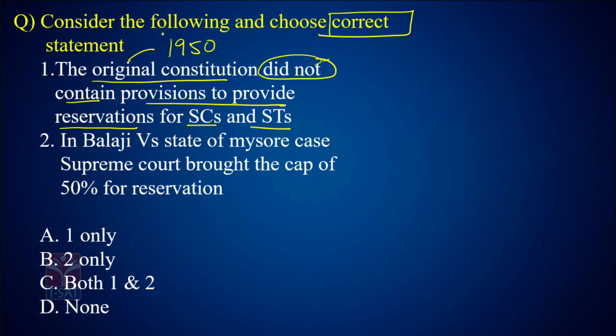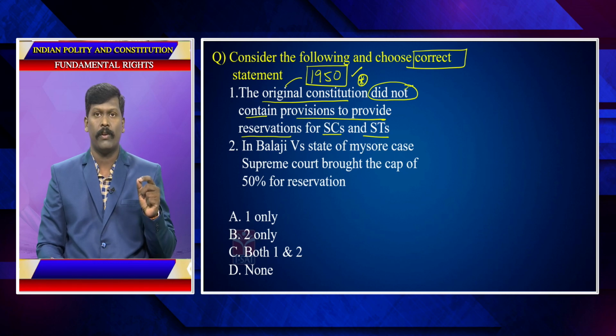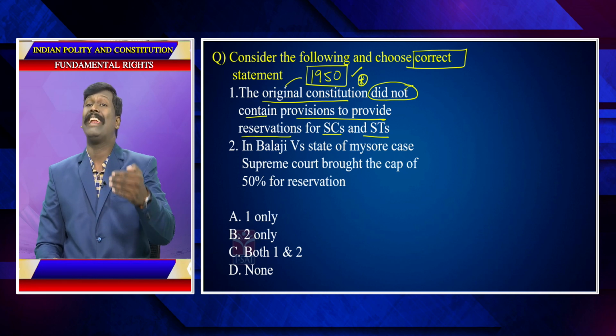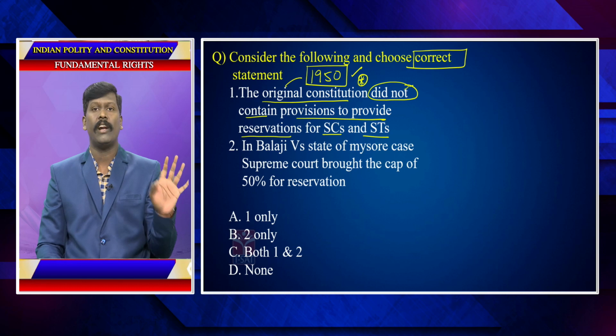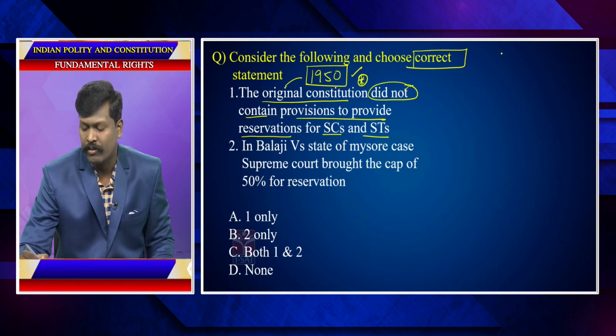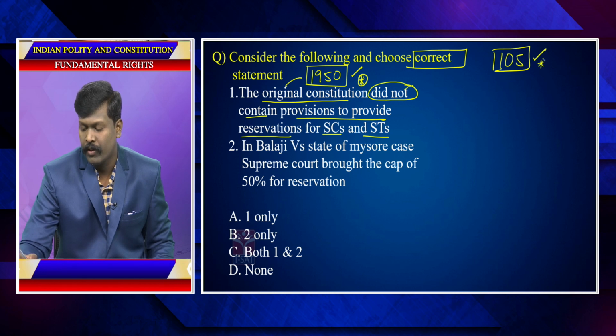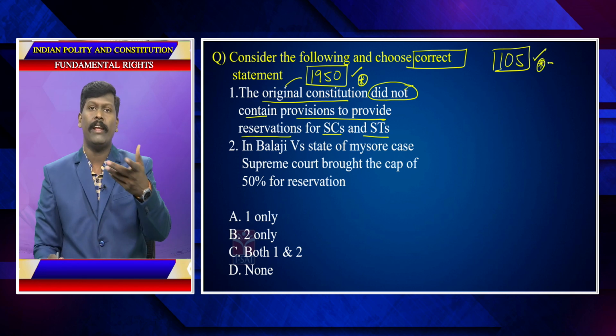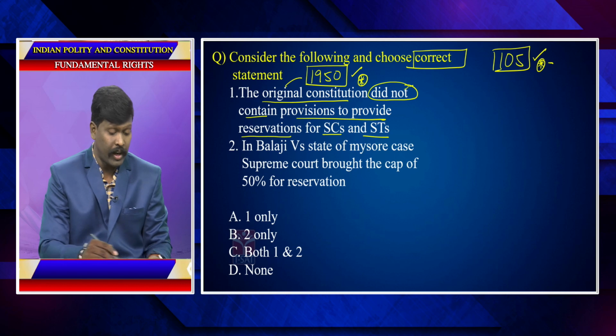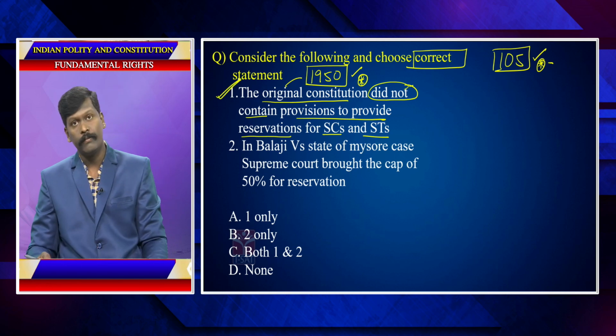The Constitution which is not amended, the Constitution which came into force on January 26th, 1950, without any amendment. That is called original Constitution. As of today, 105 amendments have taken place to the Constitution of India, right? So no amendment is an original Constitution, and this statement is absolutely correct.